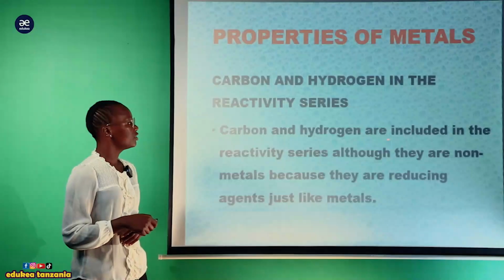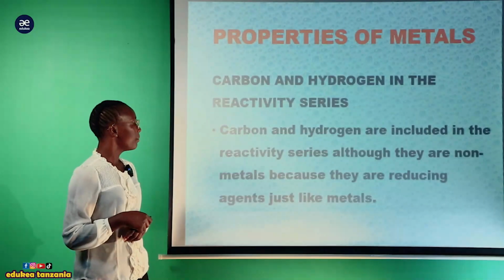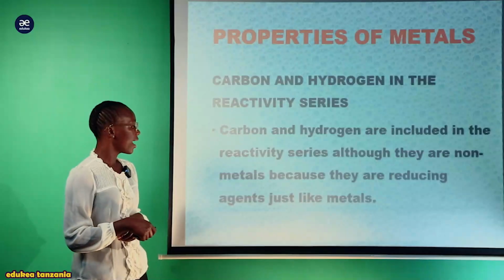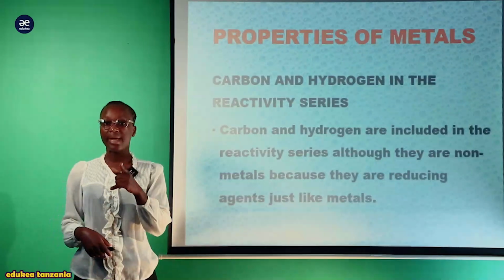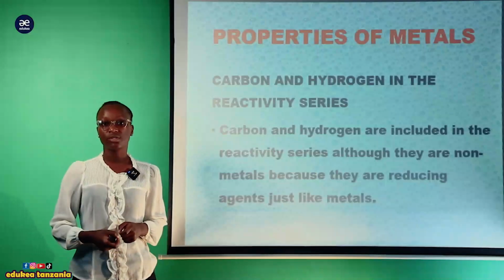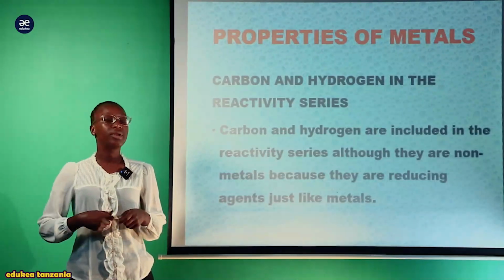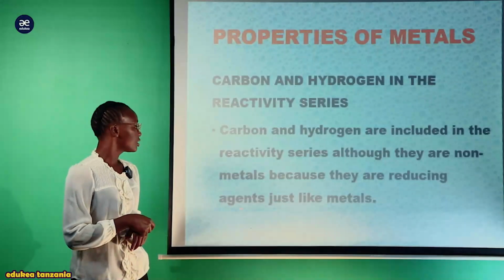Now, carbon and hydrogen are included in the reactivity series, although they are non-metals, because they are reducing agents just like metals. So the first reason is that these exist as non-metals, but they have been placed in the reactivity series because they are good reducing agents.